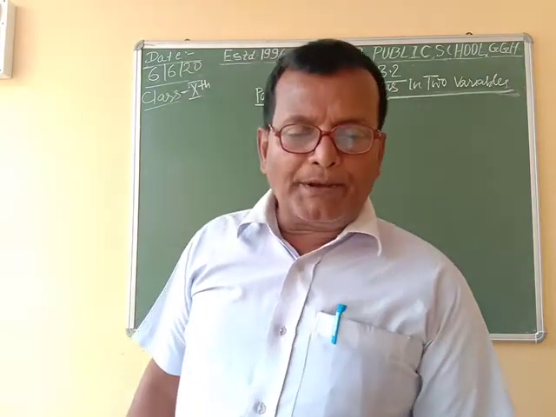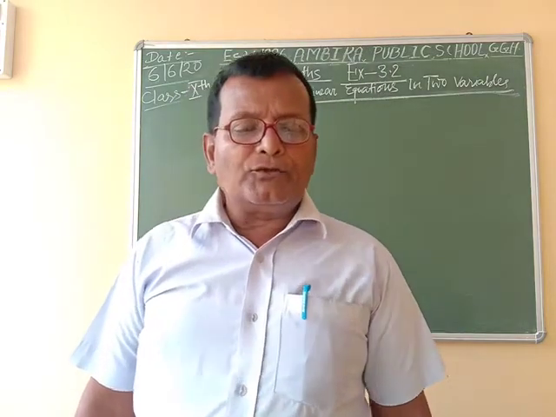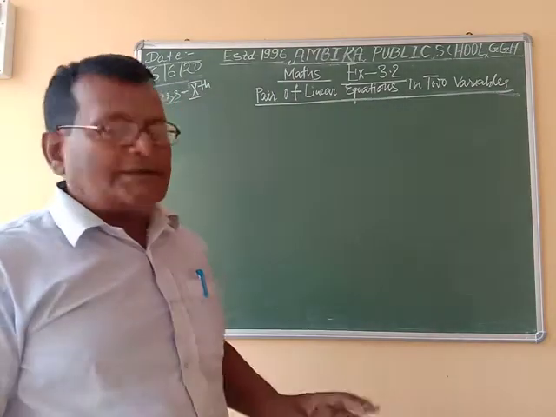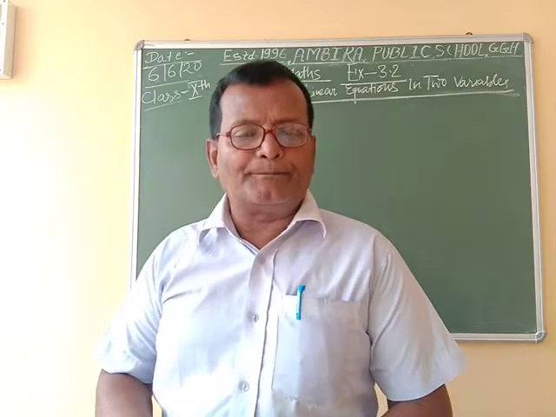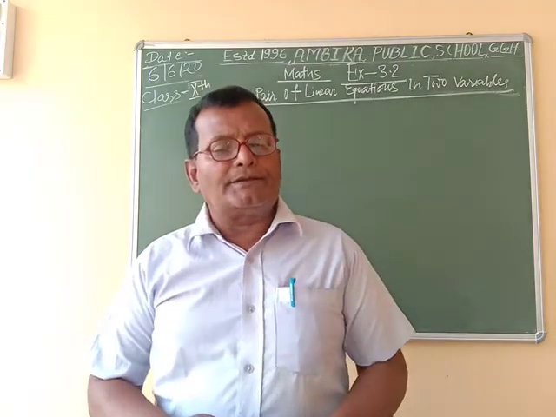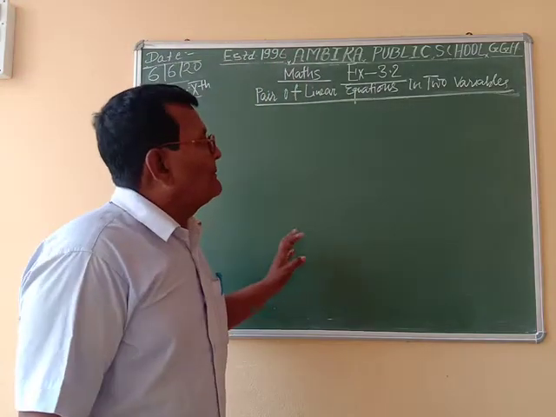And if a pair of linear equations in two variables has a solution, it is called a consistent pair of linear equations. And a pair of linear equations which are equivalent has infinitely many solutions.